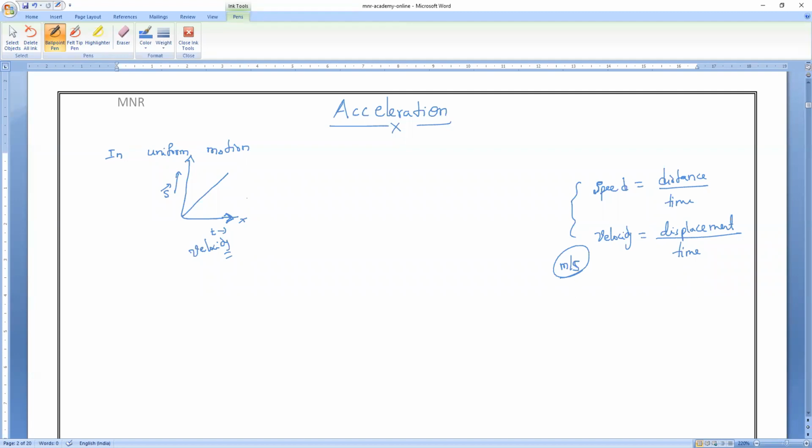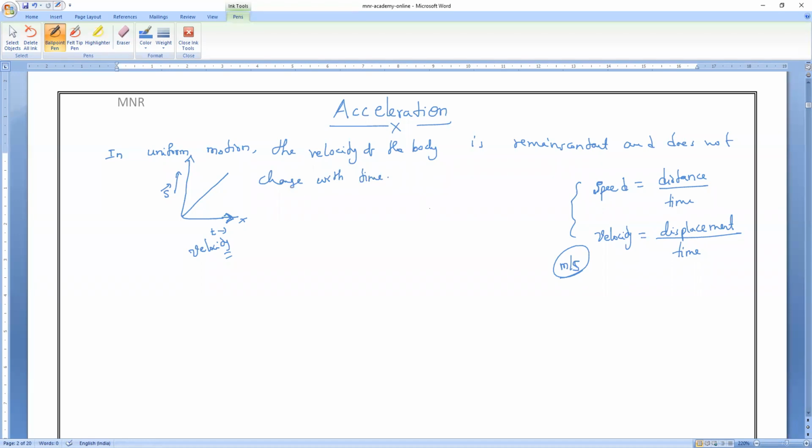In a uniform motion, all of you observe very carefully, the velocity of the body remains constant and does not change with time. Is it okay, everybody? In a uniform motion, the velocity of the body remains constant and does not change with time.